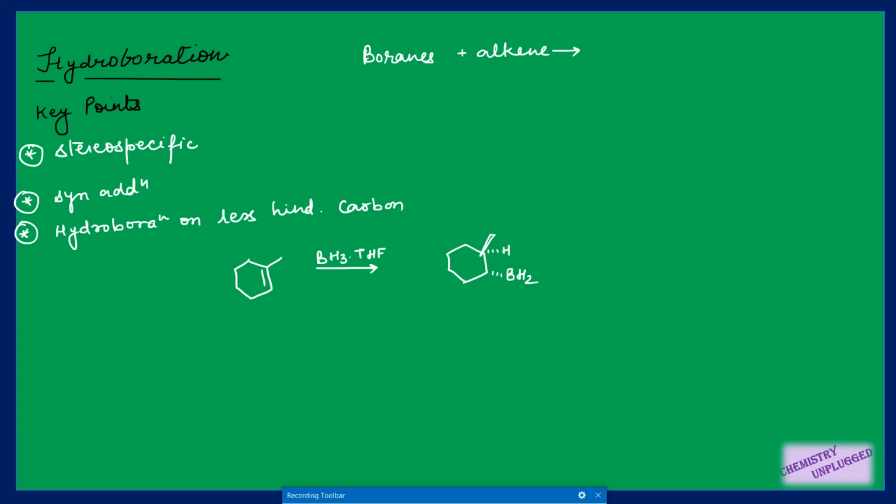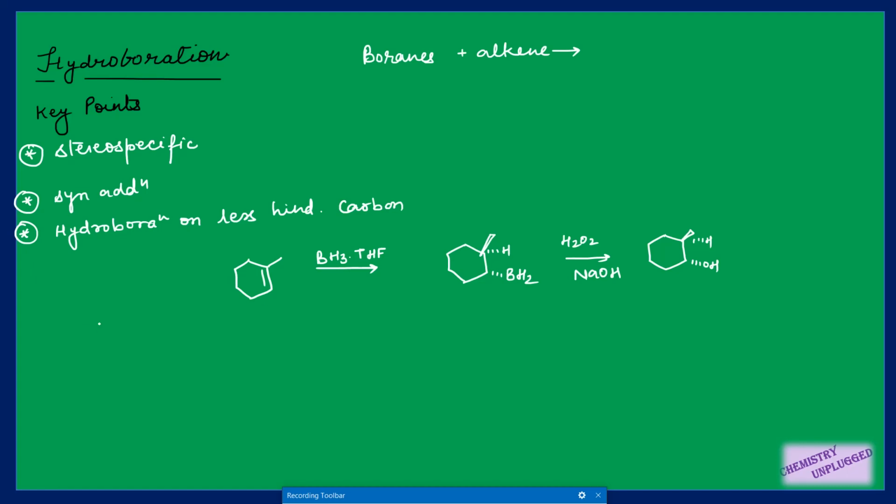For example, suppose I am reacting it with H2O2 in presence of NaOH, then this part will be converted into OH. You will get alcohol. So we will see these reactions, that how we can convert these organoboranic compounds into different compounds. We will see that type of reactions a little bit later. But first we will understand what type of variations can be possible in this hydroboration reaction. So these all points are very simple, we know all about them.